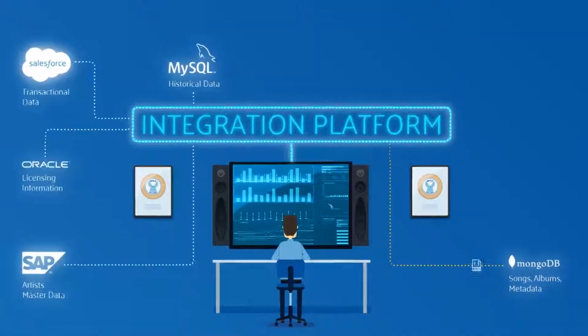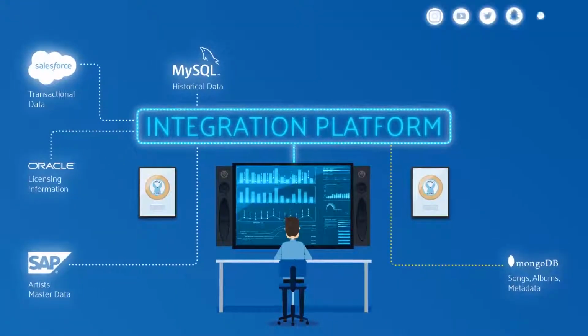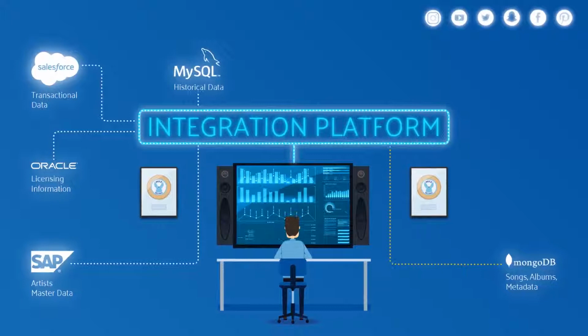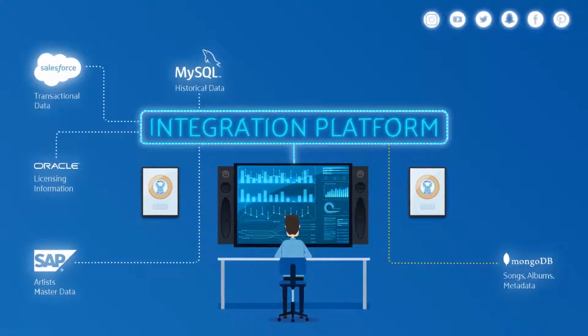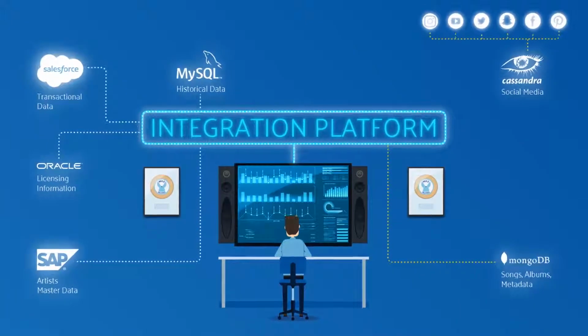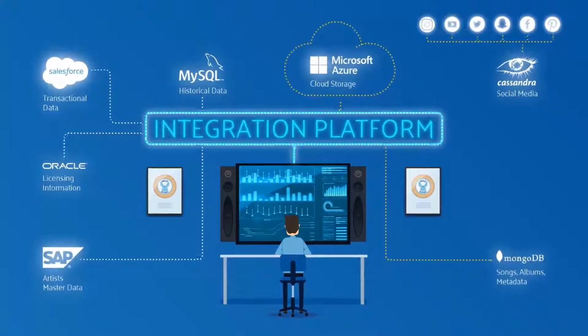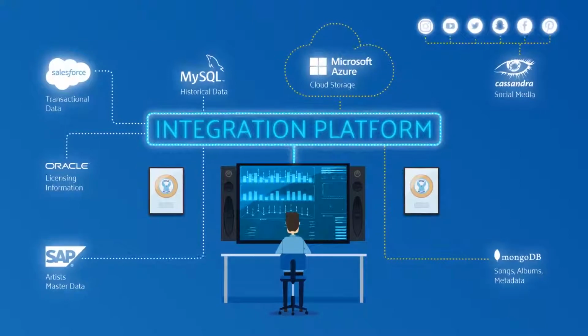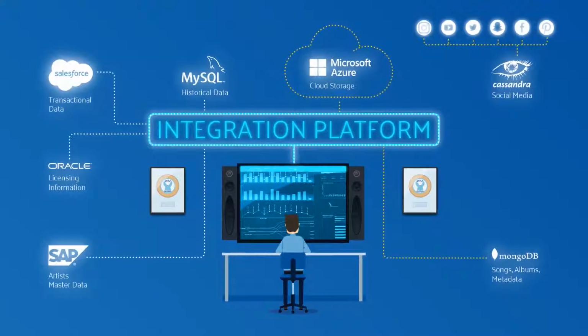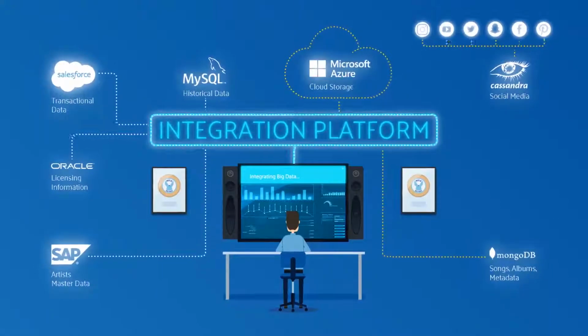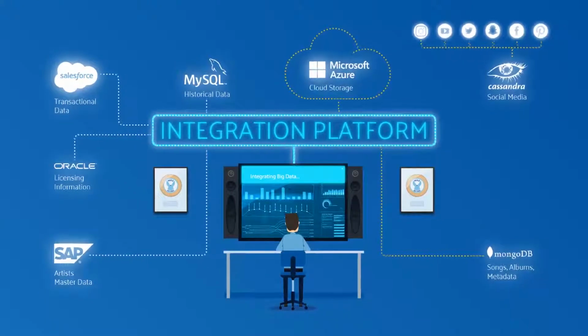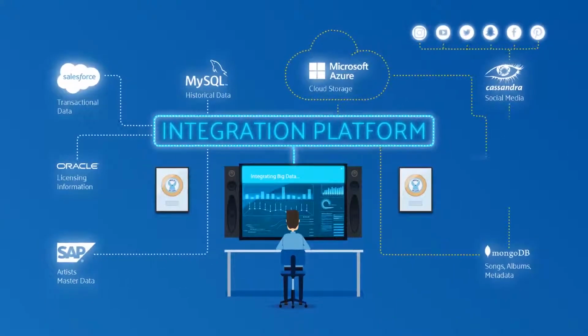Another common source of unstructured data are social media feeds, with information like consumer reviews and comments. In our example, we use Cassandra to store these feeds. Finally, we can use a cloud storage solution like Azure as our main storage for the bulk of our files, audio, video, image, etc. And to bring this data into a single system so we can process it, we can use an analytics platform, in this case, Spark.